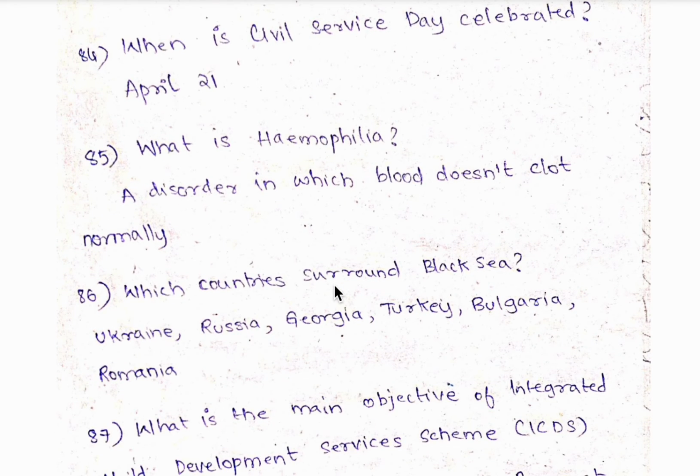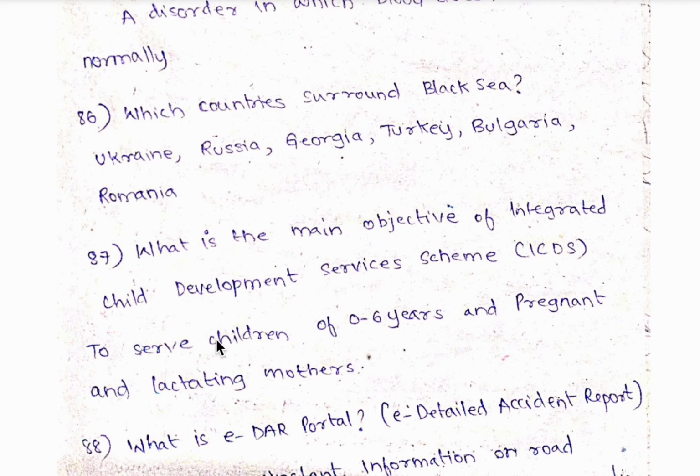86th question, which countries surround Black Sea? So there are total 6 countries. They are Ukraine, Russia, Georgia, Turkey, Bulgaria and Romania. 87th question, what is the main objective of Integrated Child Development Services Scheme? So to serve children of age 0 to 6 years and pregnant and lactating women.